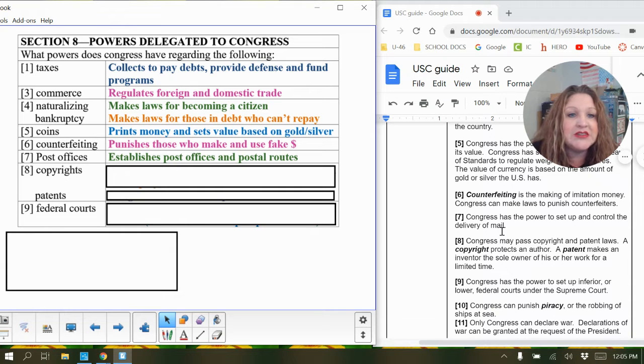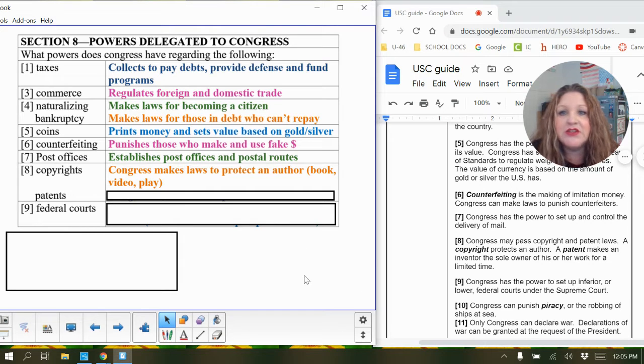A copyright protects an author, and a patent makes an inventor the sole owner of his or her work for a limited time. And I misspoke. We're not looking at 9 yet. That's a separate one. So 8 has copyrights and patents. I just put them separately here.